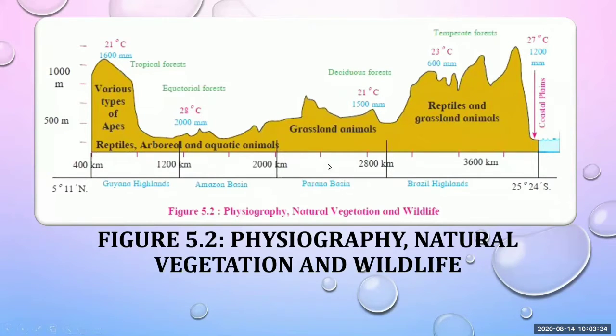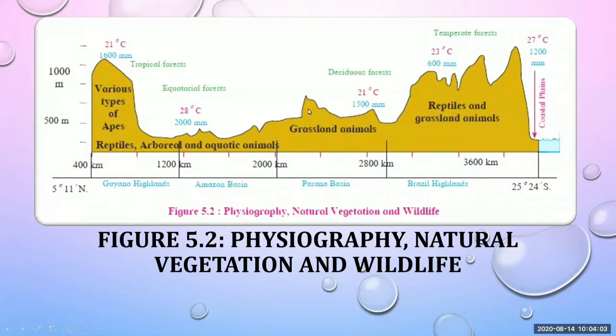This Parana basin is mostly a grassland area, and here we find the animals which live only in the habitat of grassland. Its height is above 500 meters, it can be 700 meters.